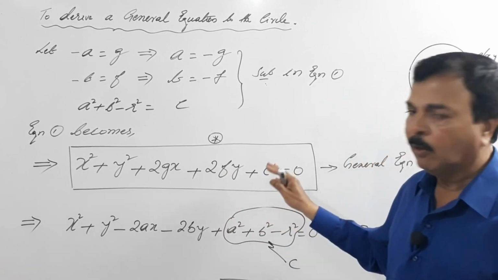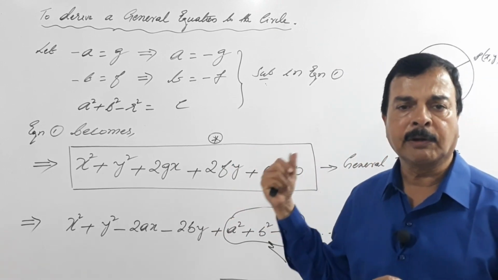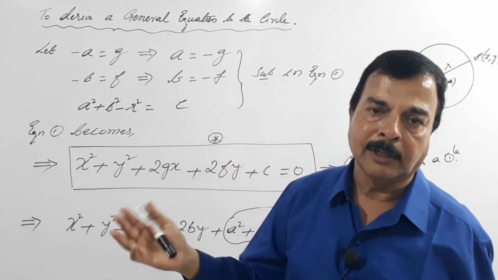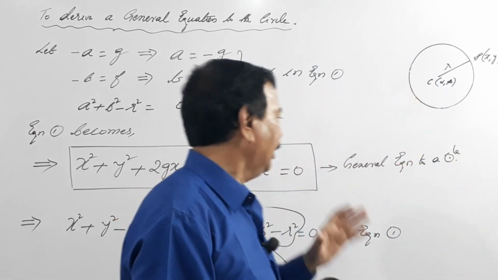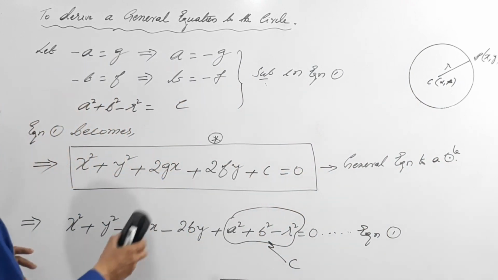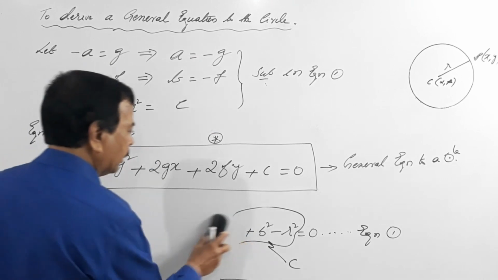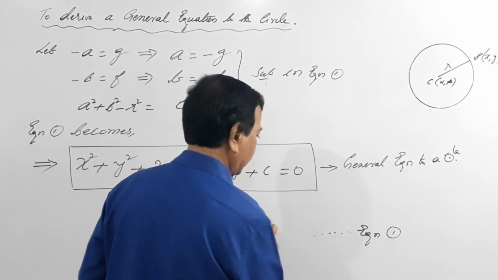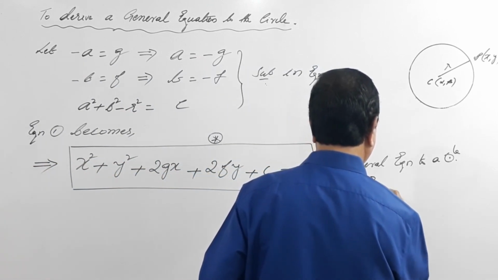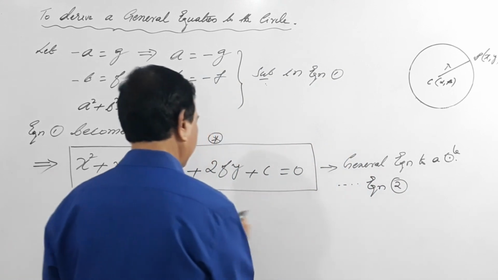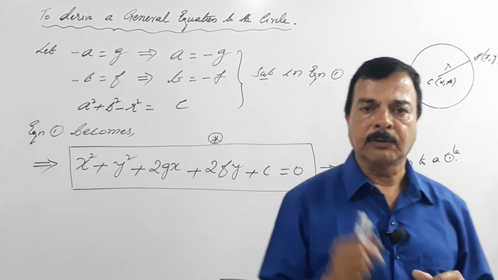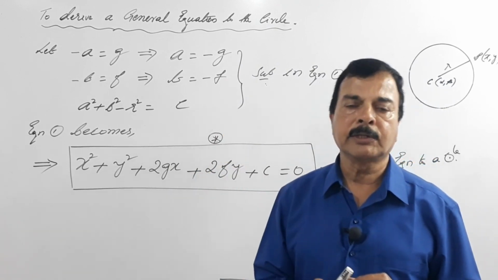But for the time being we are learning circles, so let us focus our attention only on circles. Let us not think about parabola or hyperbola. So I call this equation 2. Now we have learnt the fundamental equation to a circle and the general equation to a circle.